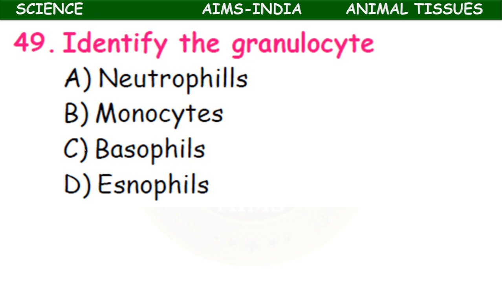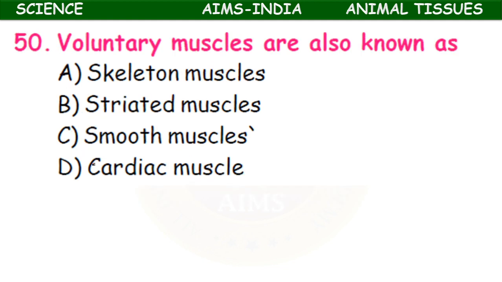Okay, so here option A, neutrophils, basophils and eosinophils are the right options. It is a multi-correct answer: A, C, D. This is also a multi-correct answer. Voluntary muscles are also known as skeletal muscles, striated muscles, smooth muscles, cardiac muscles. Voluntary muscles are also known as skeletal muscles and striated muscles.